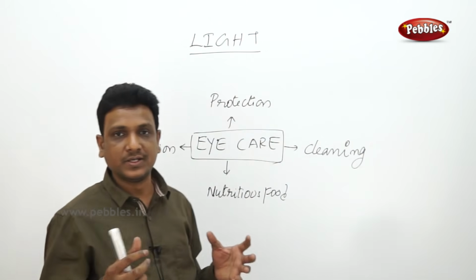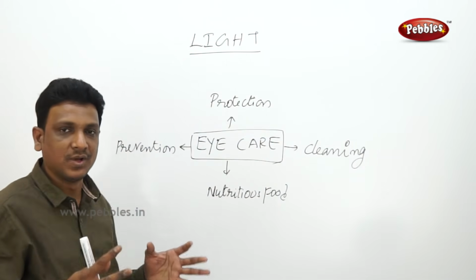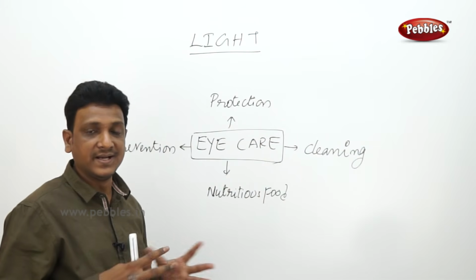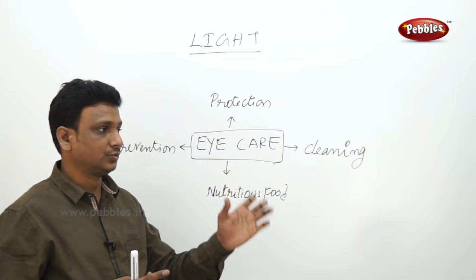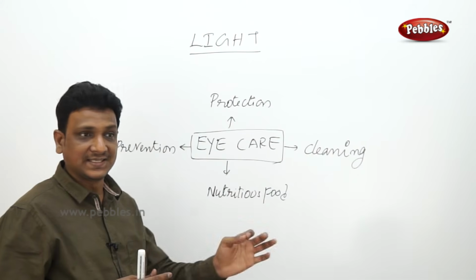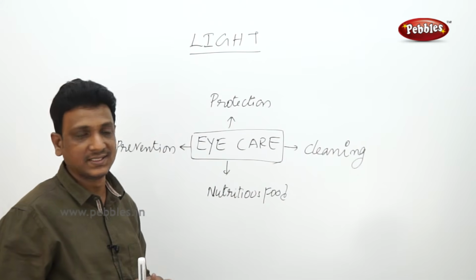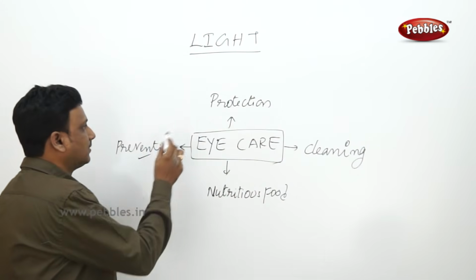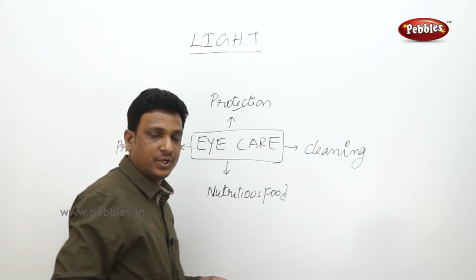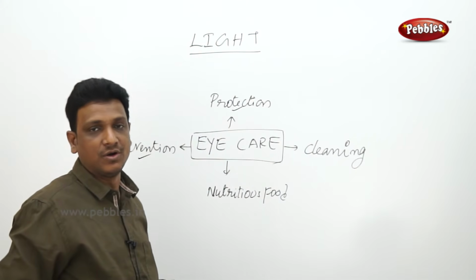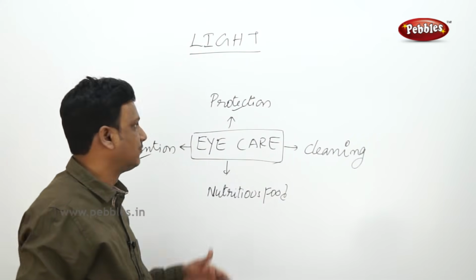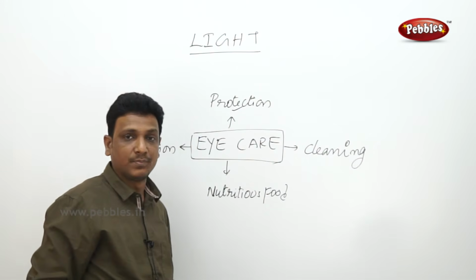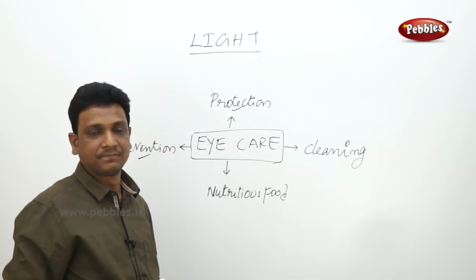When you want to read something, make sure you have proper light. Don't read in dim light. Don't read in bright light. Do not allow your friends to throw laser lights into your eyes, which may damage them. So that is prevention. Protection: you can protect your eyes by wearing safety goggles when you are driving or visiting certain places, as I have told you earlier. That is the protection of the eyes.